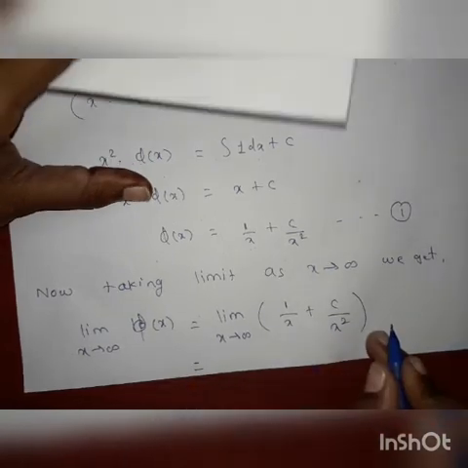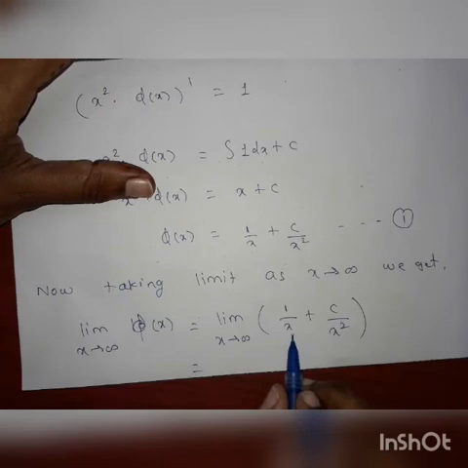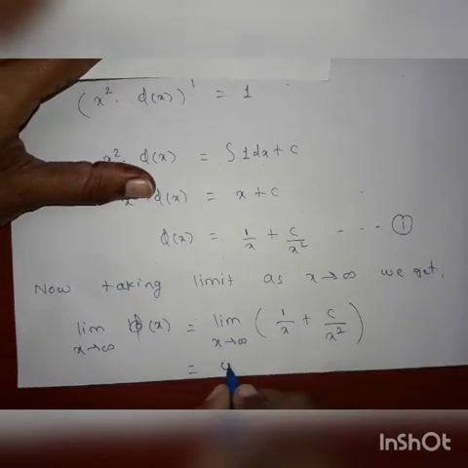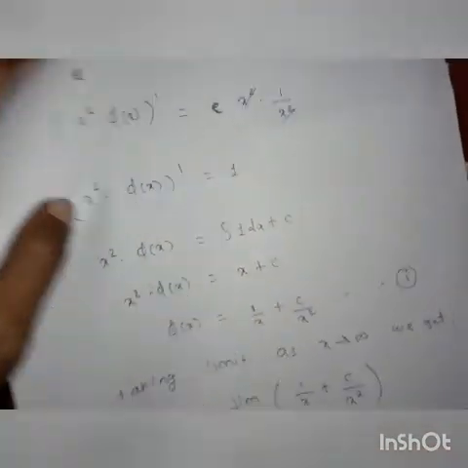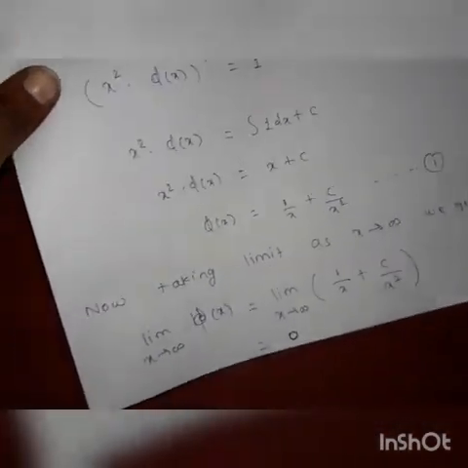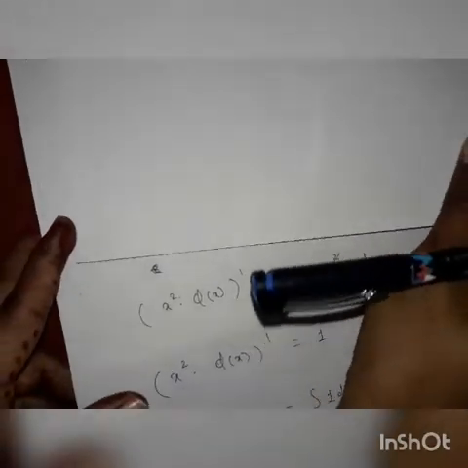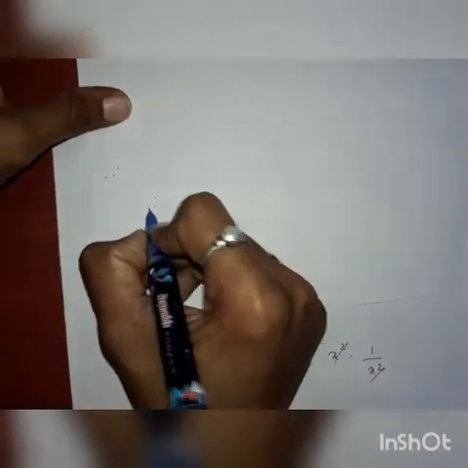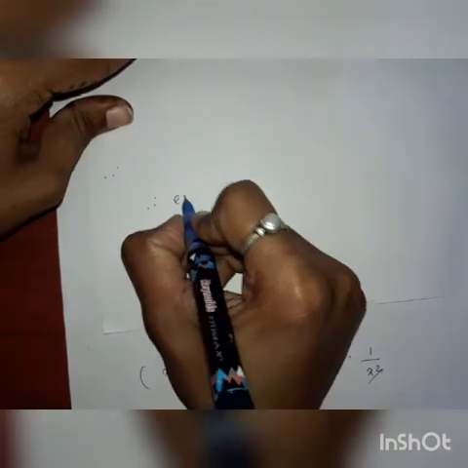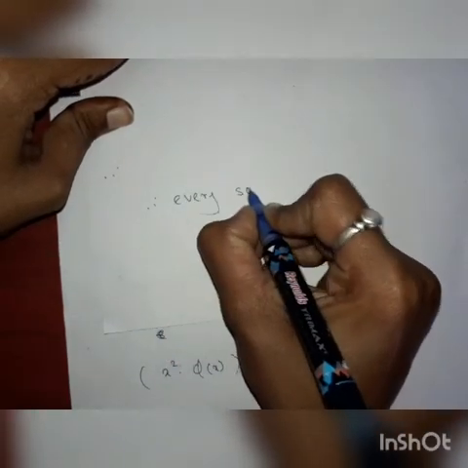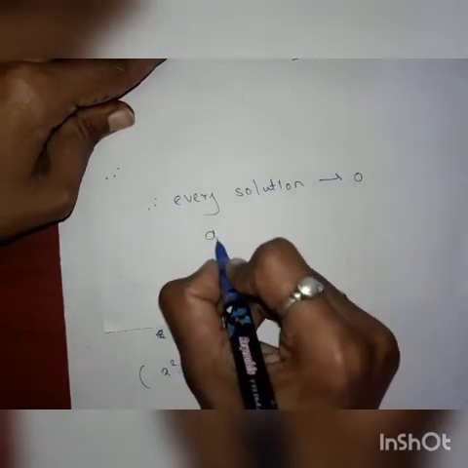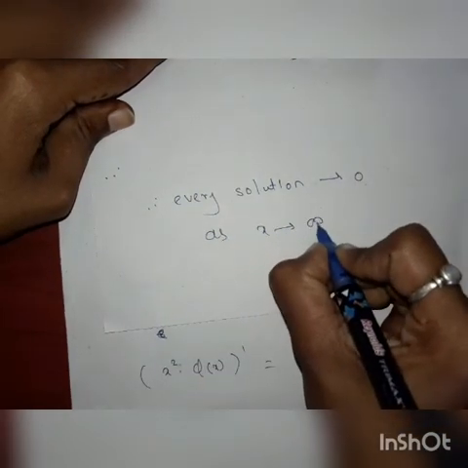So here x tends to infinity, then 1 by infinity tends to 0, which is equal to 0. Therefore every solution tends to 0 as x tends to infinity.